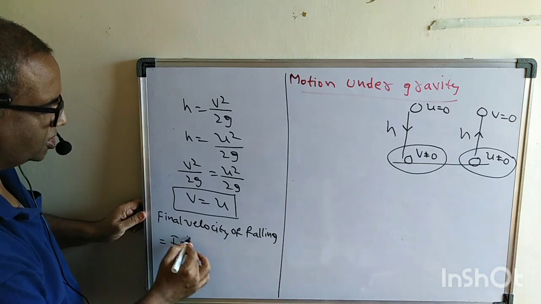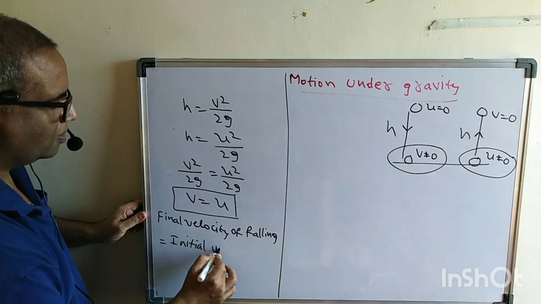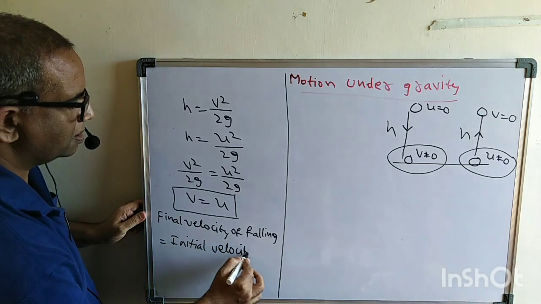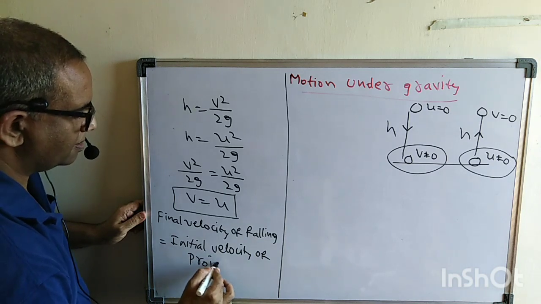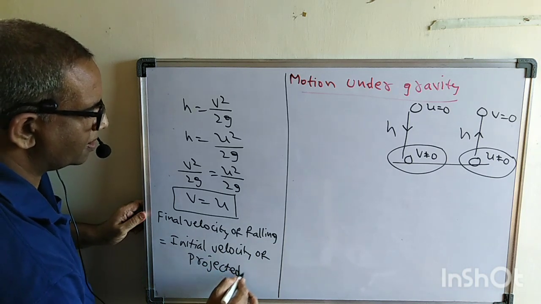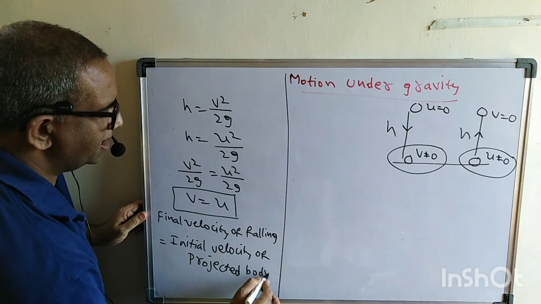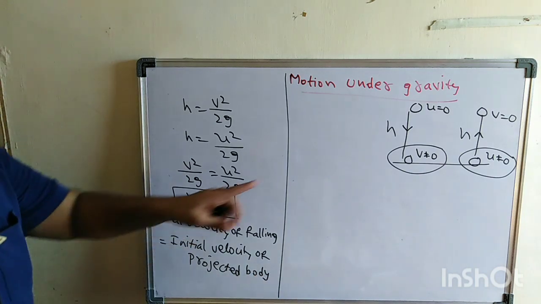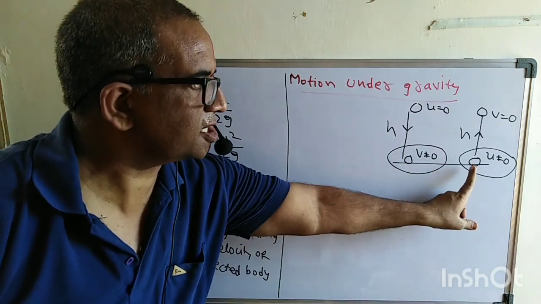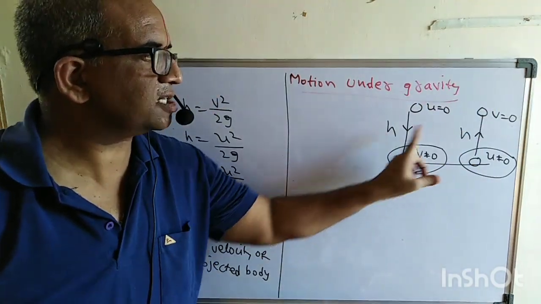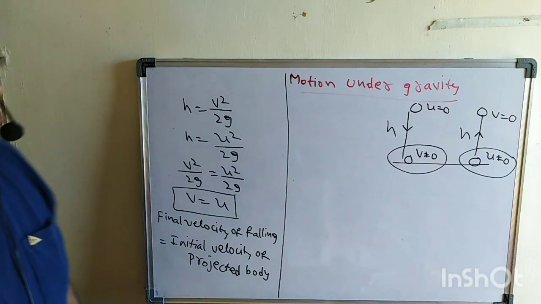The initial velocity of the projected body. Please kindly note down this very important point. Carefully here: the final velocity of a falling body is equal to the initial velocity of the projected body when the heights are equal. So what does it mean?